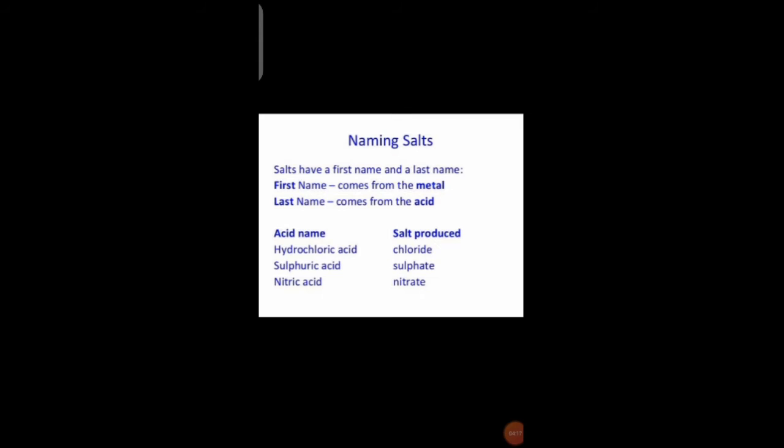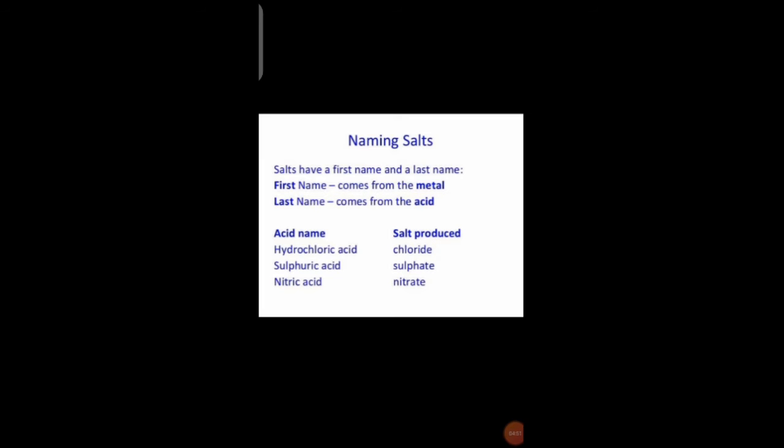First name comes from the metal, last name comes from the acids. Like that, acid name hydrochloric acid, salt compound that is chloride, so combined name will be hydrochloric acid. Sulfuric acid, the name sulfate is the salt produced. Nitric acid, which produces the nitrate salts. These are the names of the salts which are produced by the acid.